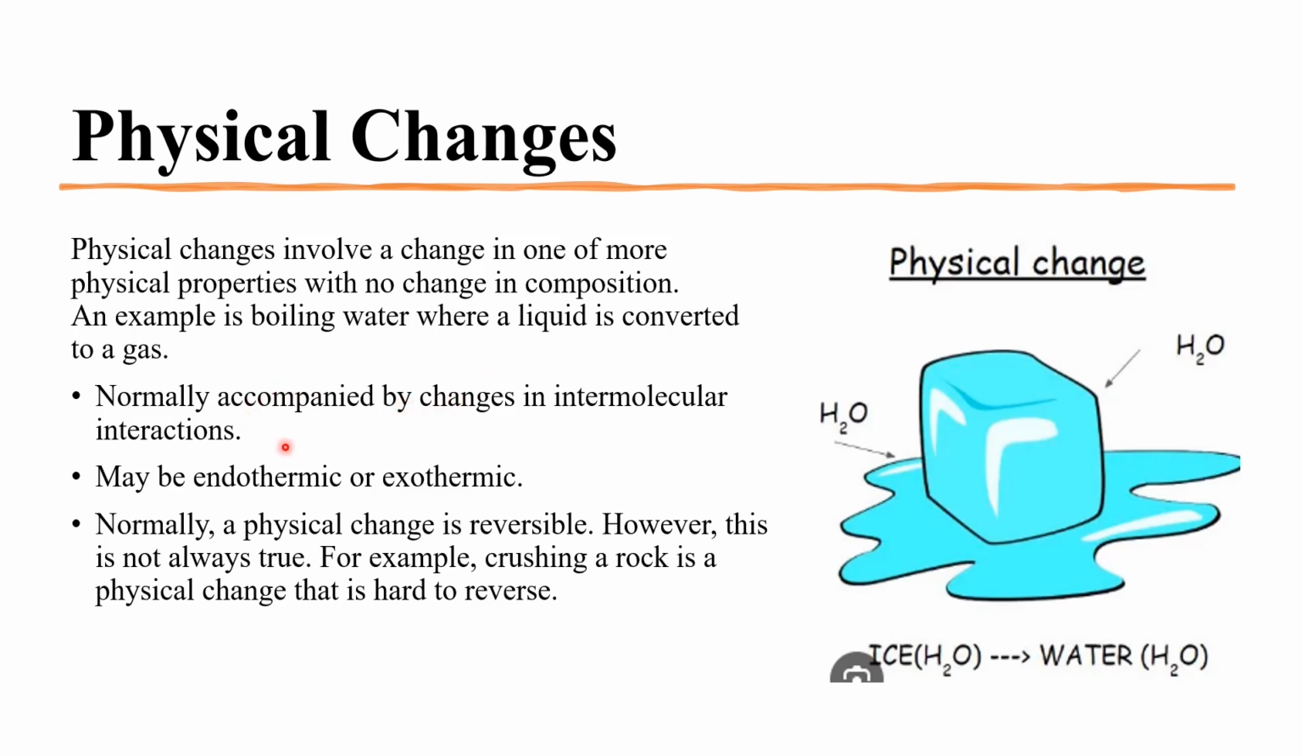Now, all of these physical changes are normally accompanied by changes in the intermolecular interactions, because we know that in the solid there is a strong intermolecular interaction. The particles are closely packed together, but in the case of liquid there are weaker intermolecular interactions, and that's why the particles are a little bit apart from each other. All physical changes can be endothermic or exothermic, and that is why there might be a change in the temperature of the system.